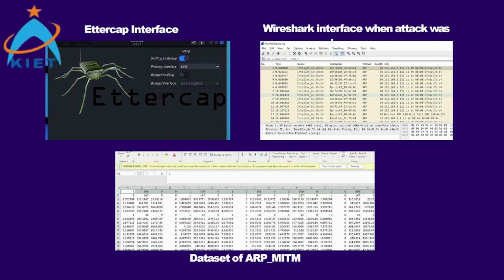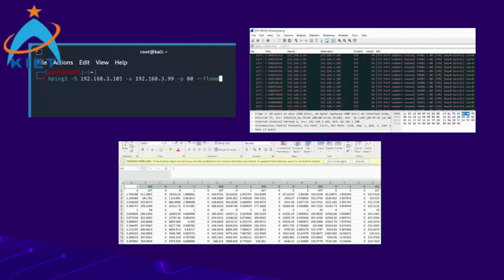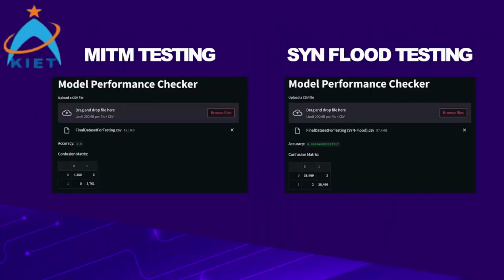Here are some screenshots. Then we created a web app using Streamlit. We deployed our model here, and the functionality of our web app was that we can upload our datasets and the app will test our model and print the accuracy. We can see that our model performed really well on these datasets.